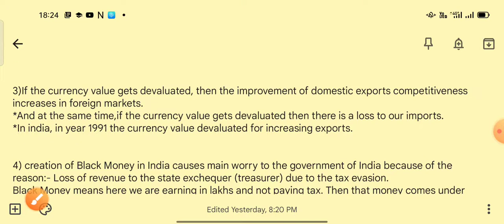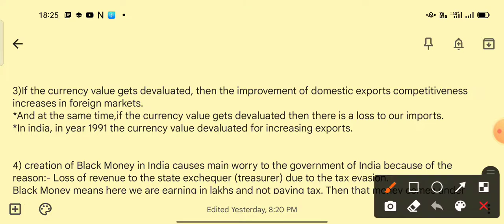Coming to the third question, if the currency value gets devalued, if the currency value decreases, falling down completely, then the competitiveness of domestic exports increases in foreign markets. Improvement of domestic exports means there will be increasing competitiveness in foreign markets, because here our currency value has decreased.